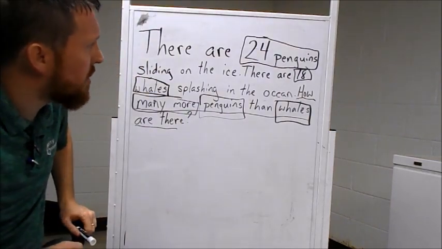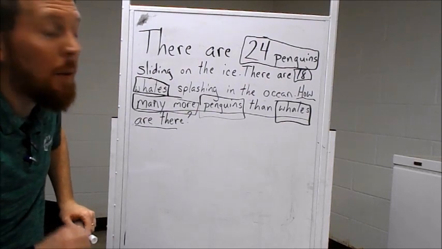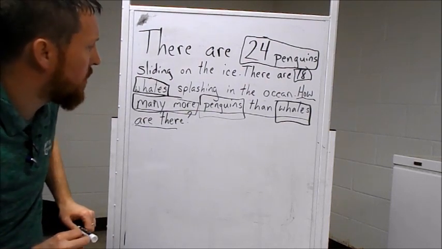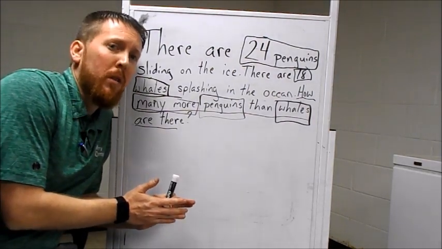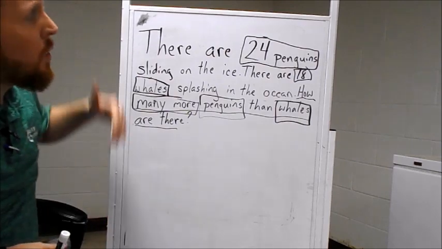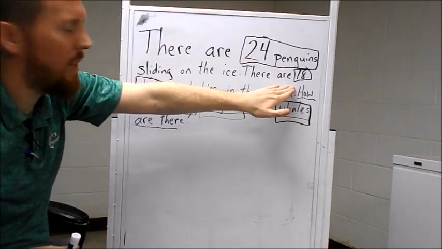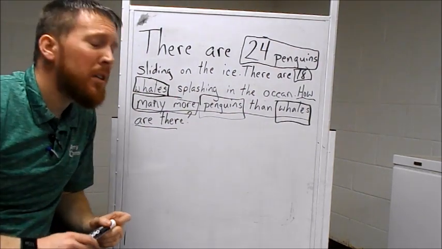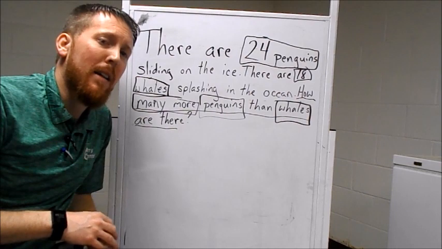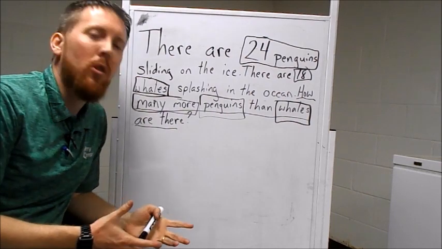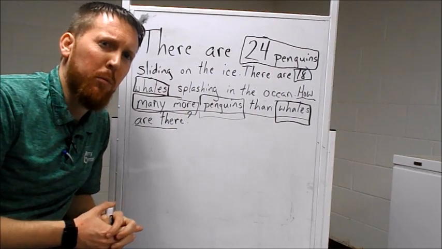There are 24 penguins sliding on the ice. There are 18 whales splashing in the ocean. How many more penguins than whales are there? So I'm going to compare penguins to whales. I know that there's 24 penguins, and I know that there's 18 whales. I know that this question is not asking me to put them together. It is not asking me to add. It is asking me to take away, or to find what we call an answer to a subtraction problem, the difference.